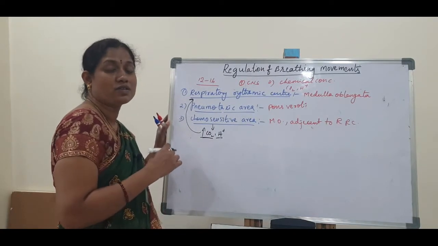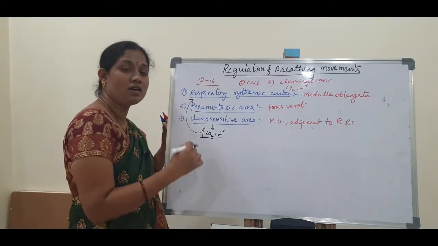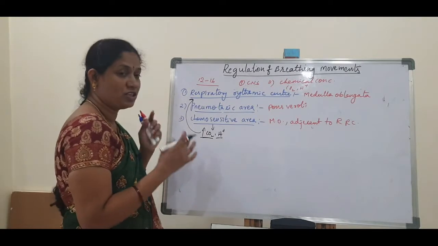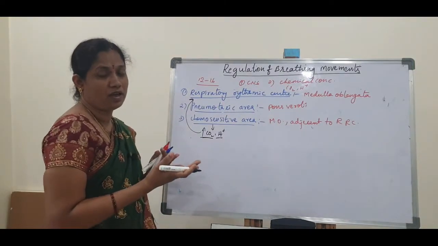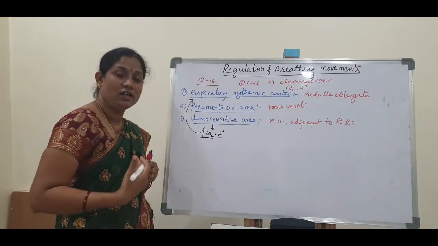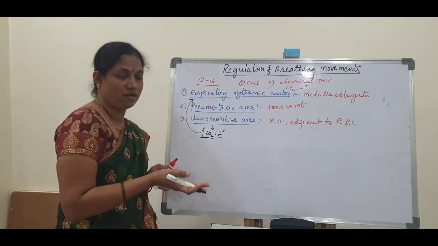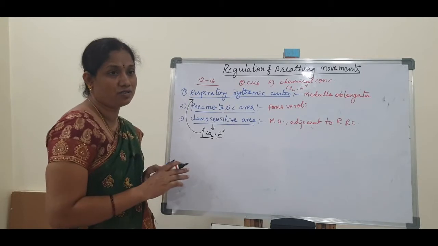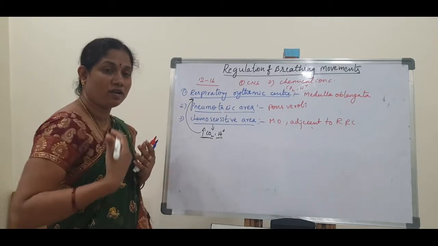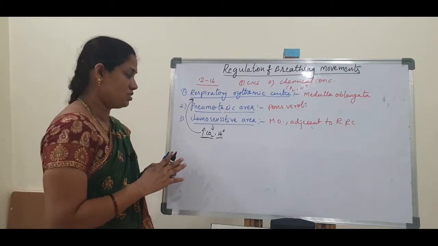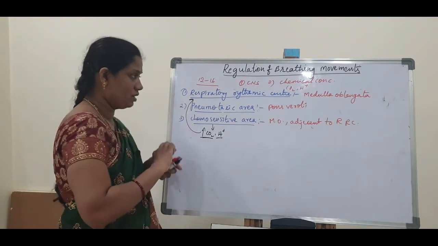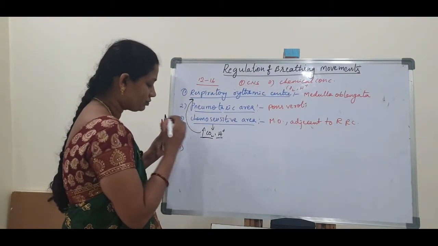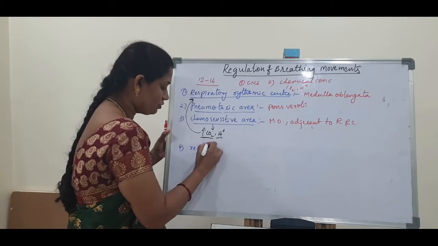As a result, the respiratory rhythmic center increases the breathing movements, increasing the inhalation and expiration process. As a result, the carbon dioxide is released outside, and at the same time oxygen enters inside. This is the chemosensitive area.